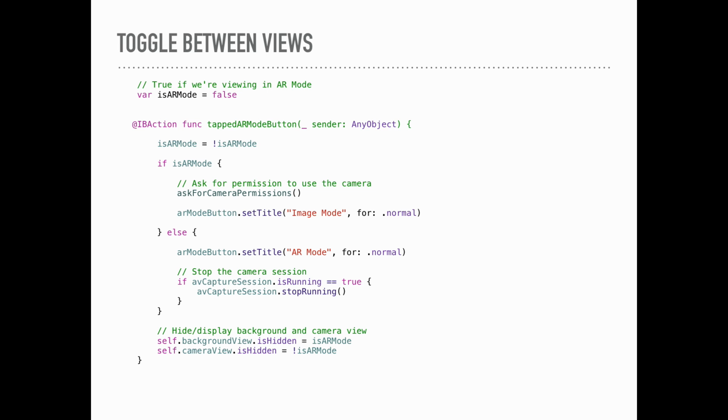And then to toggle between the two views, we just have a setting to show whether or not we're in that AR mode. And then the button action is with this tapped AR mode button function. It's going to change the toggle, so we're now in AR mode or not. If we are in AR mode, we check for camera permissions, and then we change the title to be the opposite.